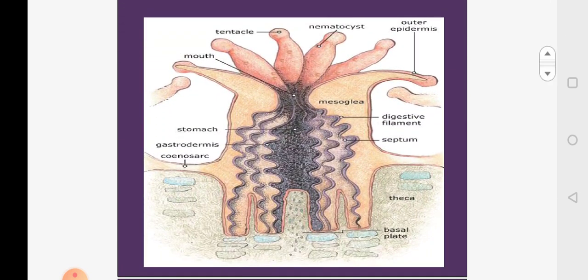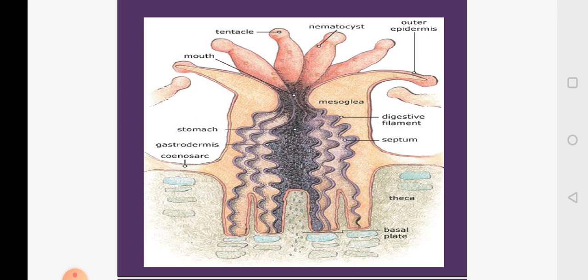Here you can see the structure of a coral polyp which is opened up. So you can see the tubular body. At one end there is a mouth surrounded by tentacles. Tentacles are provided with nematocysts. Nematocysts are stinging cells.